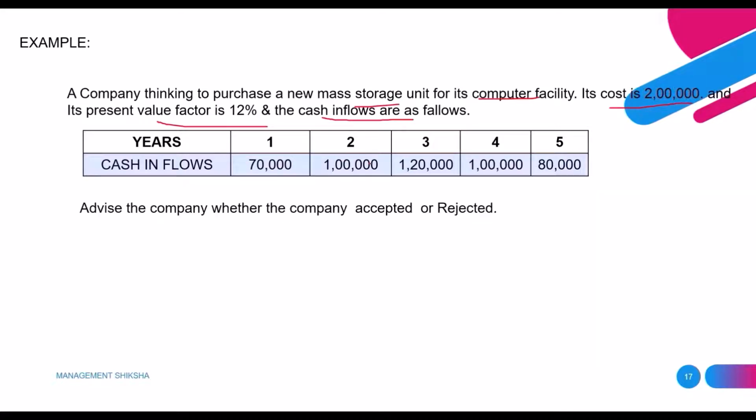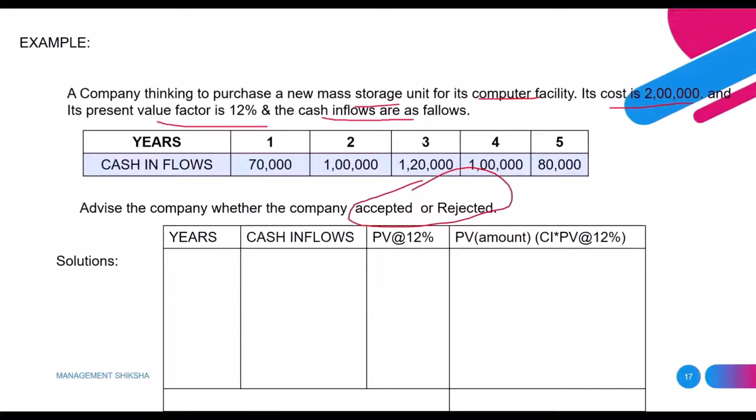Based on this information, we want to advise the company whether to accept or reject this project. So based on this information, we'll try to solve the problem. Here we have the solution. First we want to calculate the net present value, and for calculating it, we want to have one table.